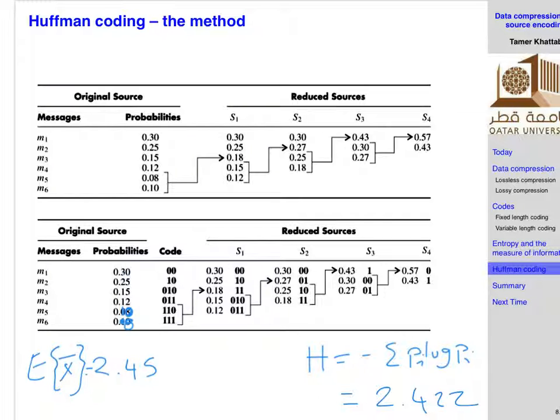Okay, done. Does anyone want to ask anything? So anyways, what you will find is that the Huffman encoder was very close to the minimum limit, but in this case it was not equal to the minimum limit, right?